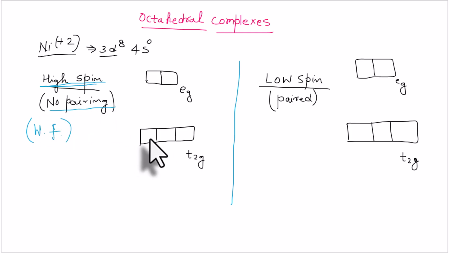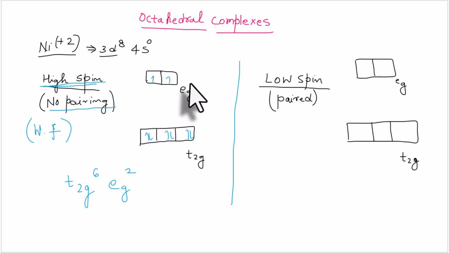So the d8 configuration is something like this: singly occupied first 1, 2, 3, 4 and 5, and then the pairing starts in the t2g orbital. So 1, 2, 3, 4, 5, 6, 7 and 8. So the configuration becomes t2g6 eg2. We have 6 electrons in t2g orbital and 2 in eg.